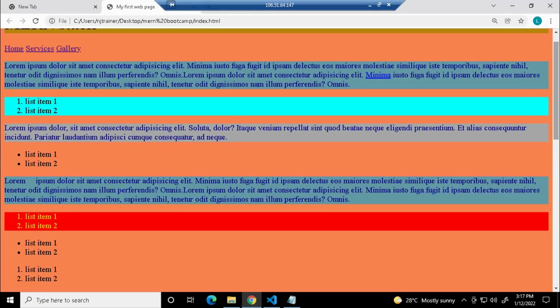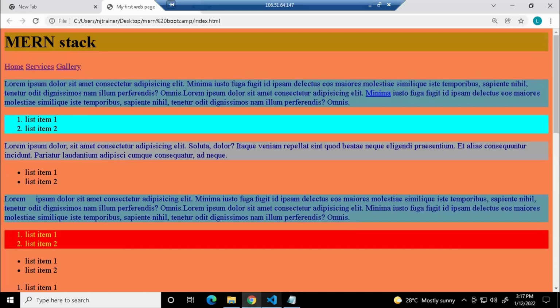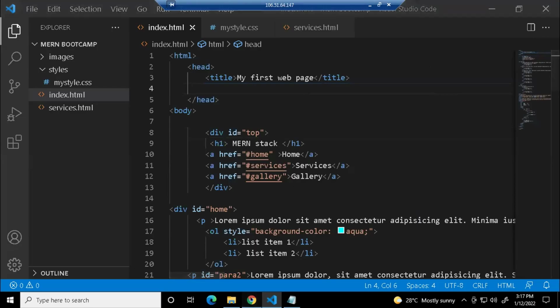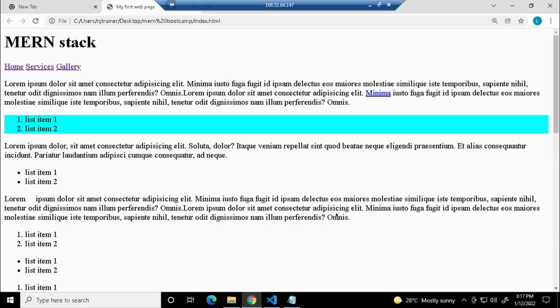Is there any change? There is no change. It is adding this time. Suppose I'm not giving this line. Let us say I'm not giving this line. See, is it applying any style? Whatever you have written in that style sheet is not applied. This is your inline style. Inline style will be applied.